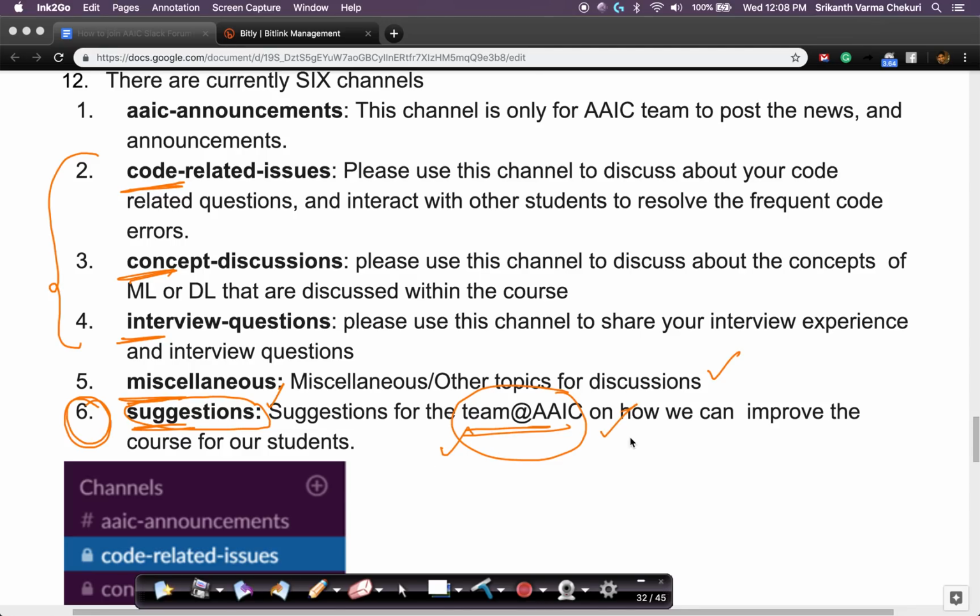We can also brainstorm here. All of us can brainstorm here on how to best solve the problem. It is not possible for any group of people to have the best ideas. It is foolish to assume that only the team at Applied AI Course can come up with the best ideas. It is our students who can contribute and give us great suggestions so that everybody benefits here, right?